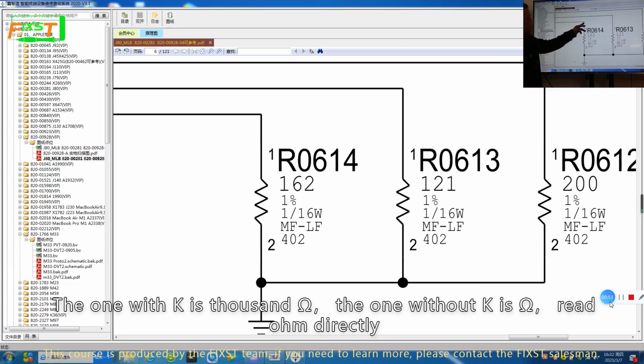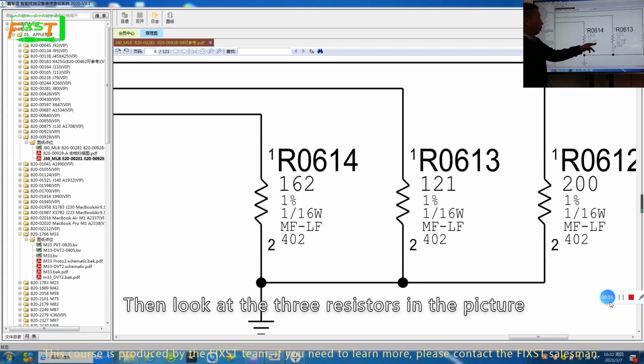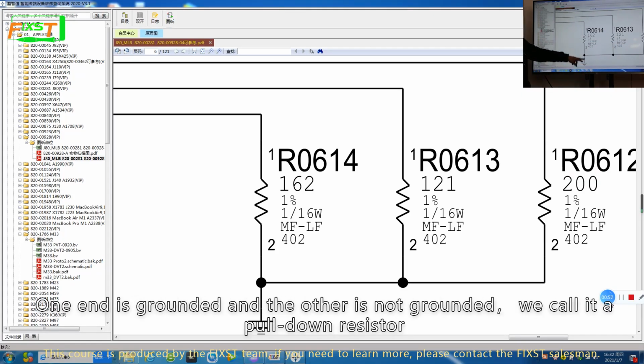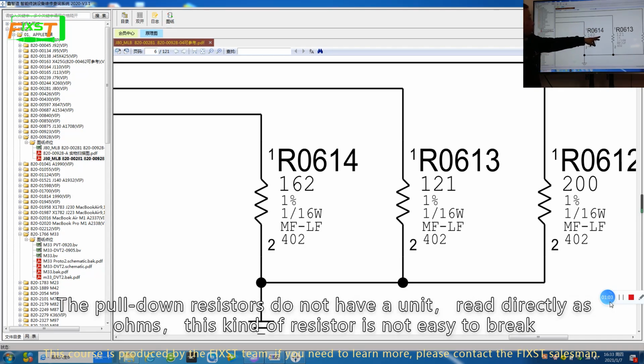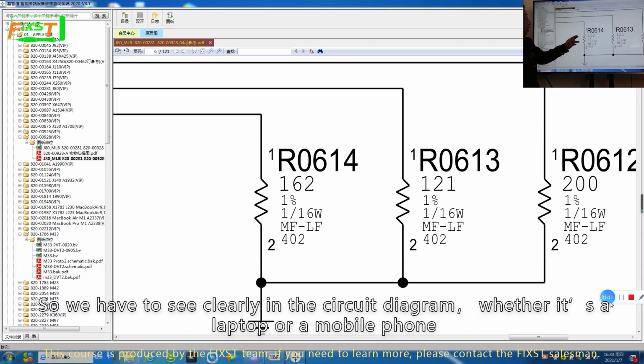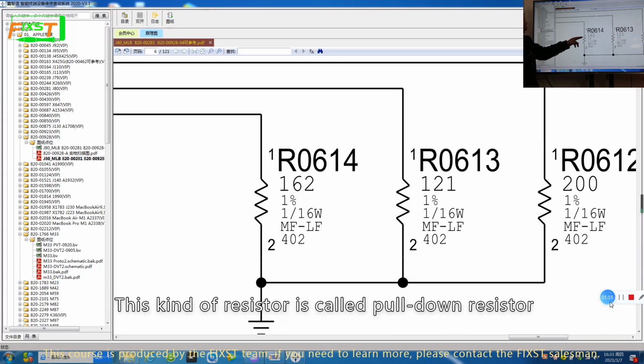Read ohm directly. Then look at the three resistors in the picture. One end is grounded and the other is not grounded. We call it a pull-down resistor. The pull-down resistor does not have a unit. Read directly as ohm. This kind of resistor is not easy to break. So we have to see clearly in the circuit diagram, whether it's a laptop or mobile phone, that this kind of resistor is called a pull-down resistor.